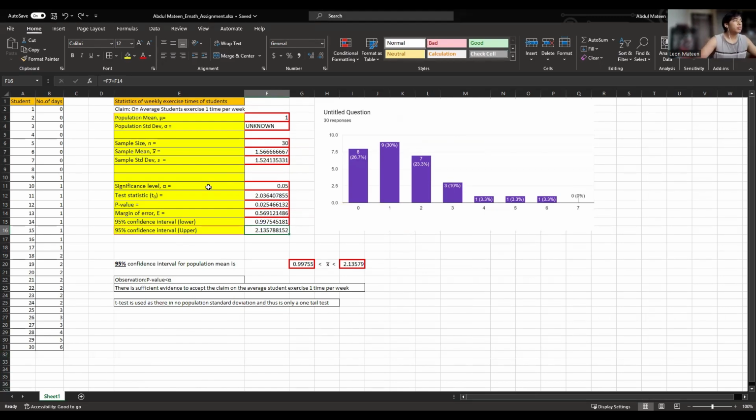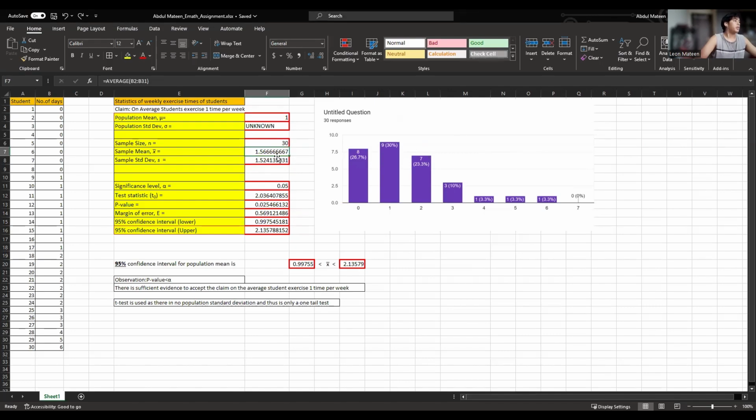My population mean would be 1, because it is my claim of 1 time per week. I do not have a population standard deviation because it is not given, so I put unknown. For sample size, I use the formula COUNT, then A1 to A31, the list of students. Because I have a sample size of 30, n equals 30.